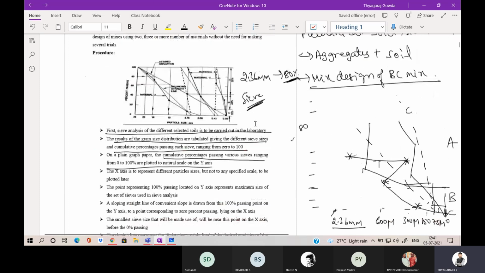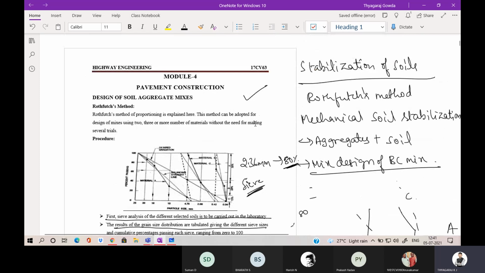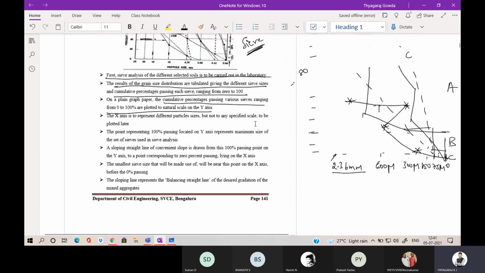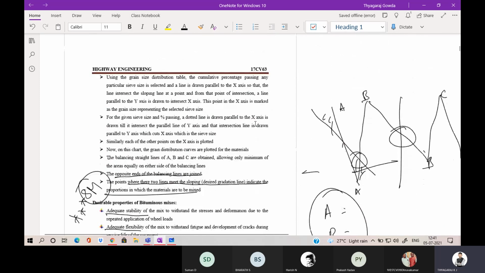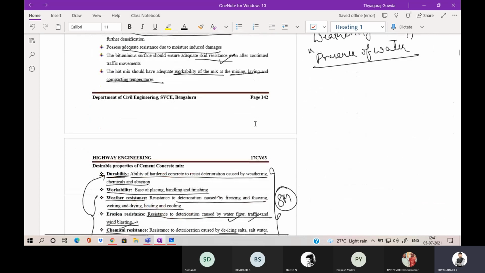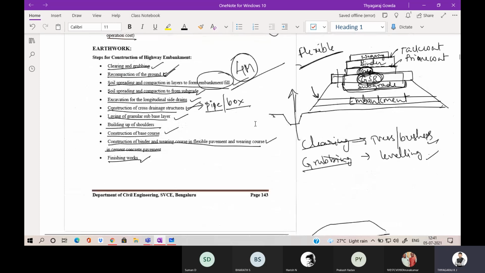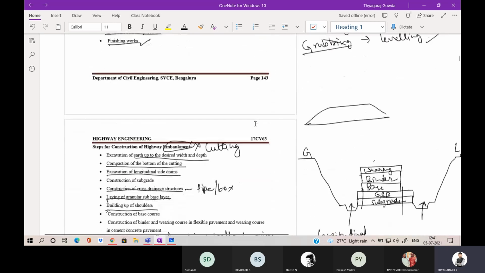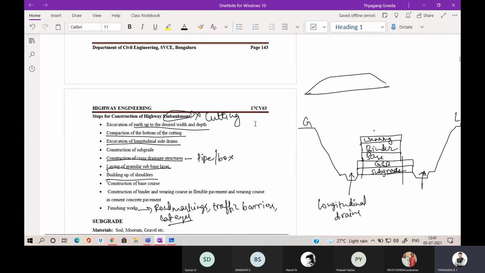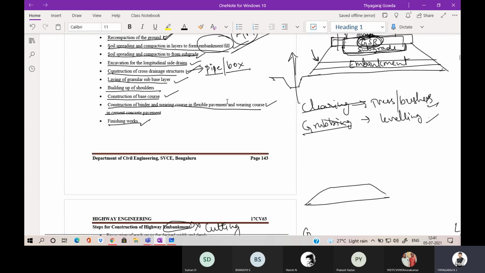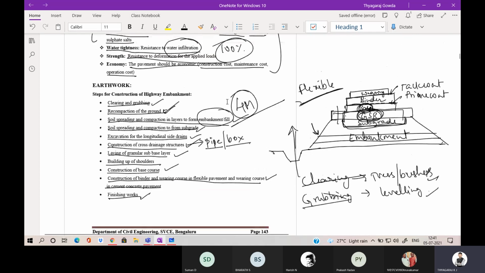So today we have gone through the Rose-Fuchs method procedure. Then we have seen the desirable properties of bituminous mixes and desirable properties of cement concrete mixes. We have seen the steps for construction of a highway embankment and steps for construction of a highway in cutting. That is, one is in filling and another one is in cutting portion. The steps are the same, but one or two steps will be different.